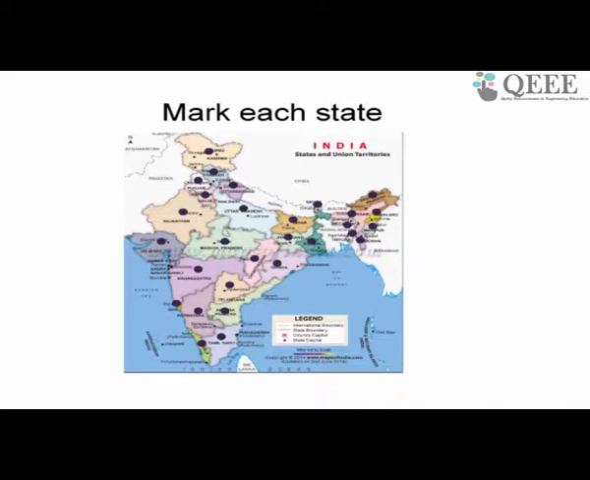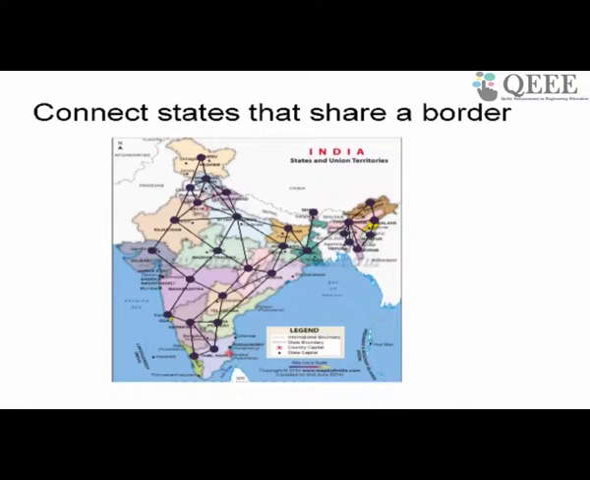Then if two states have a common boundary between them, I put an edge between those states. For example, Madhya Pradesh and Uttar Pradesh have a boundary, and therefore I can put an edge between them. Madhya Pradesh and Rajasthan also have a boundary, so I can put an edge between them, and so on. Like this I can put edges, and so I get this graph, where the nodes represent the states of the country, and the edges represent the fact that the two states have a common boundary.